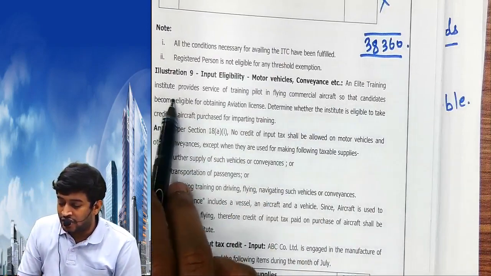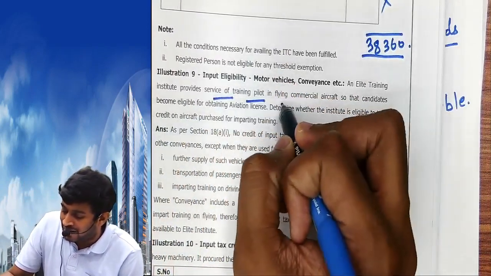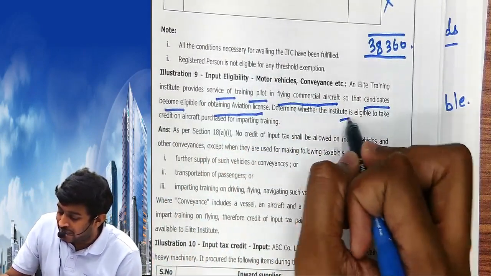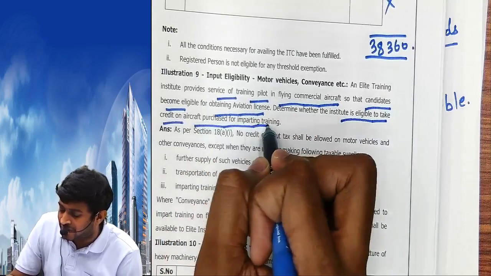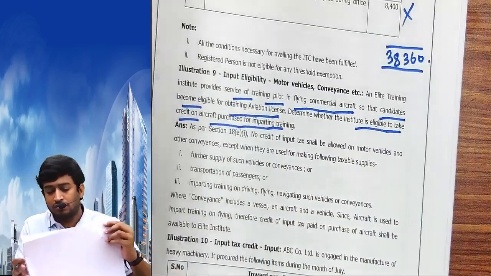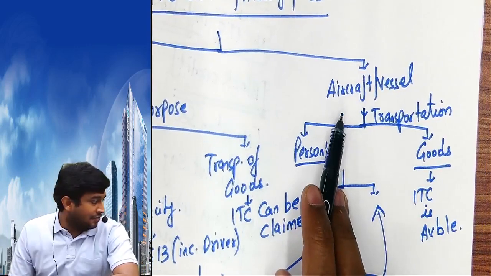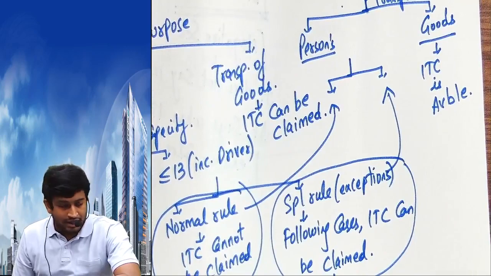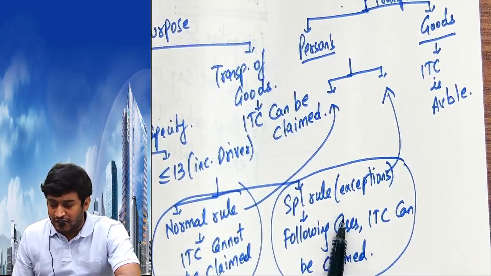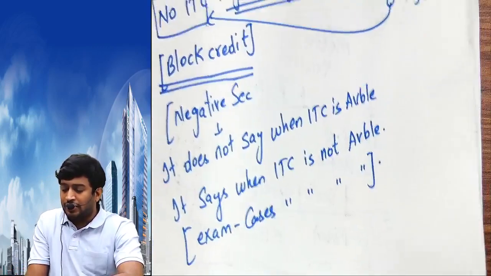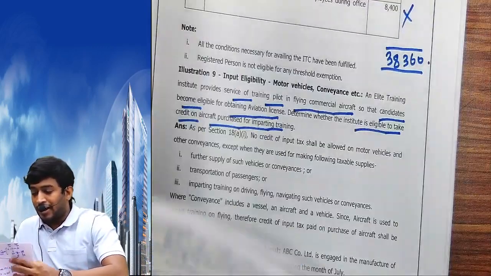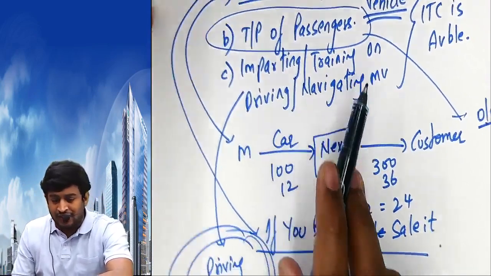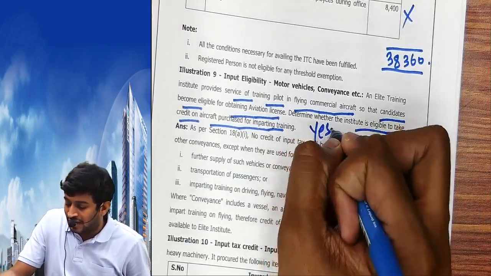An elite training institute provides services of training pilots in flying commercial aircraft, so the candidates become eligible for obtaining an aviation license. Determine whether the institute is liable to take ITC on the aircraft purchased for imparting training. So now, this is an aircraft, carrying passengers. Normal rule, you cannot claim. Check whether it falls under the special rule. How many are covered in the special rule? 3 are covered: further supply, transportation and imparting training. Yes, he comes under imparting training. ITC is available. Answer is yes, ITC is available.